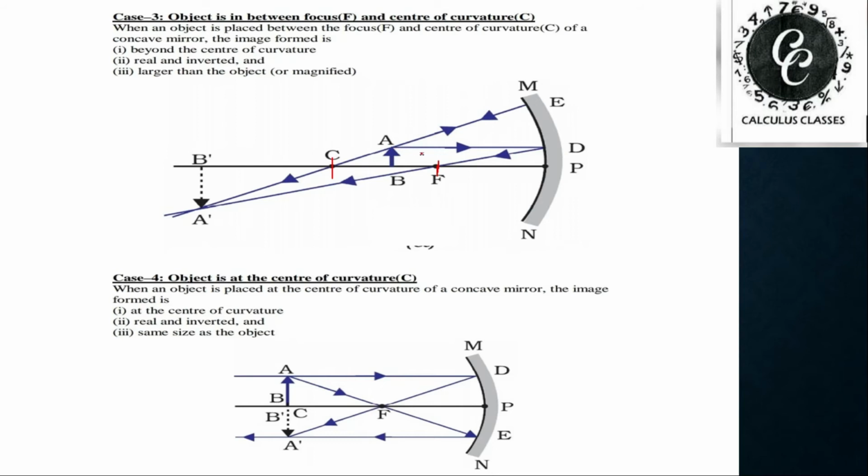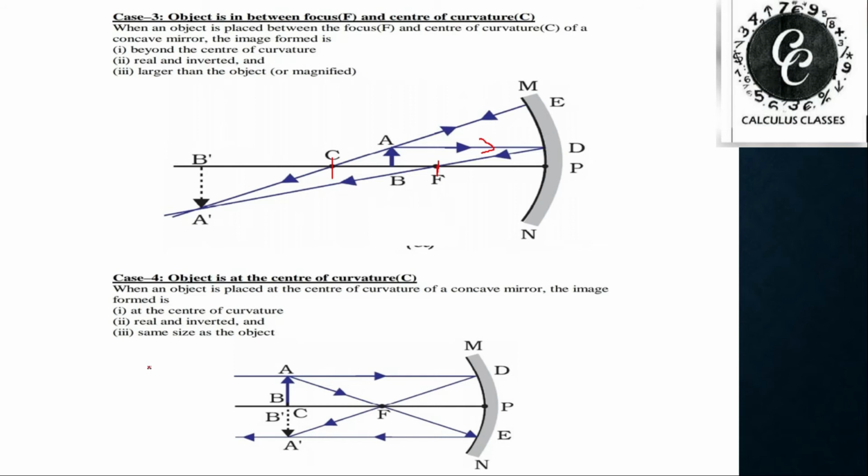You can see the first law. This is a light ray which is coming parallel to the principal axis. After reflection, it will pass through the focus. And this light ray is coming in the direction of the center of curvature. It will reflect back along the same path. So A dash B dash is the new position of the image of this object.